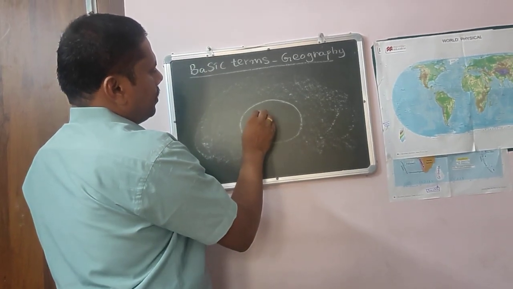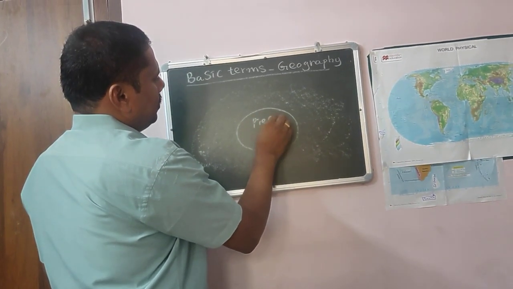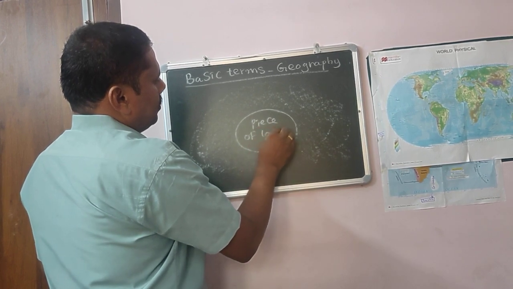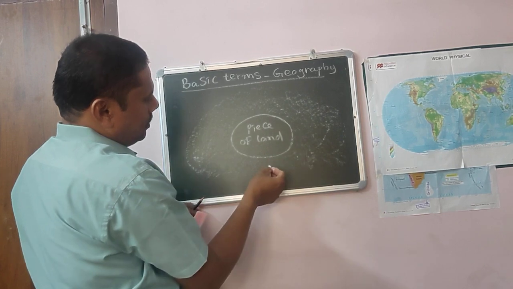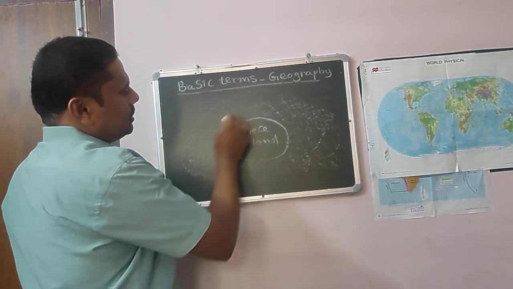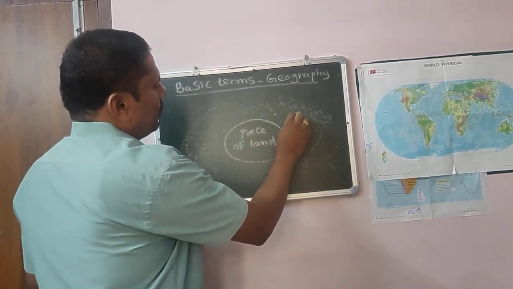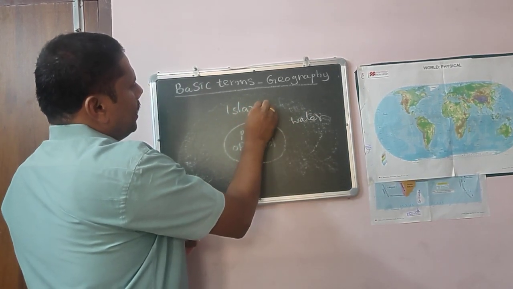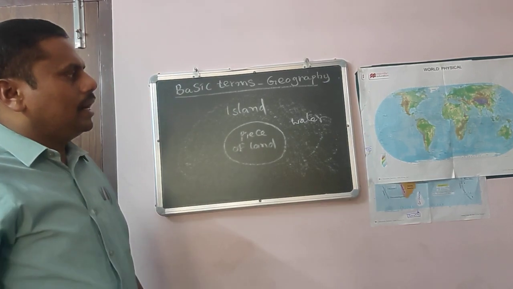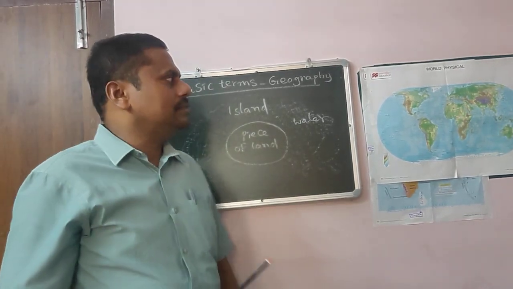This is a particular piece of land. So all parts, north side, east side, south side, west side, all sides, it is surrounded by water. This is all water. What is this called? This is called an island. Remember.